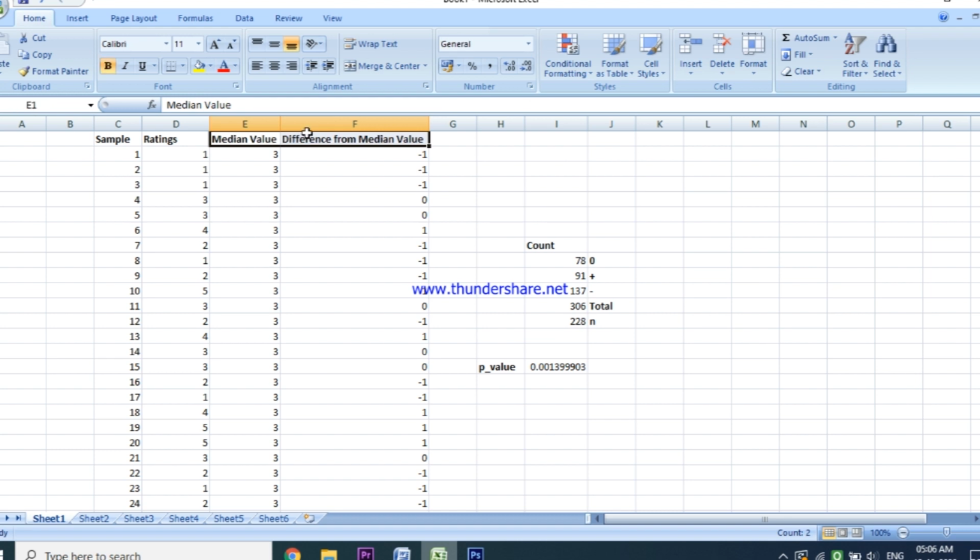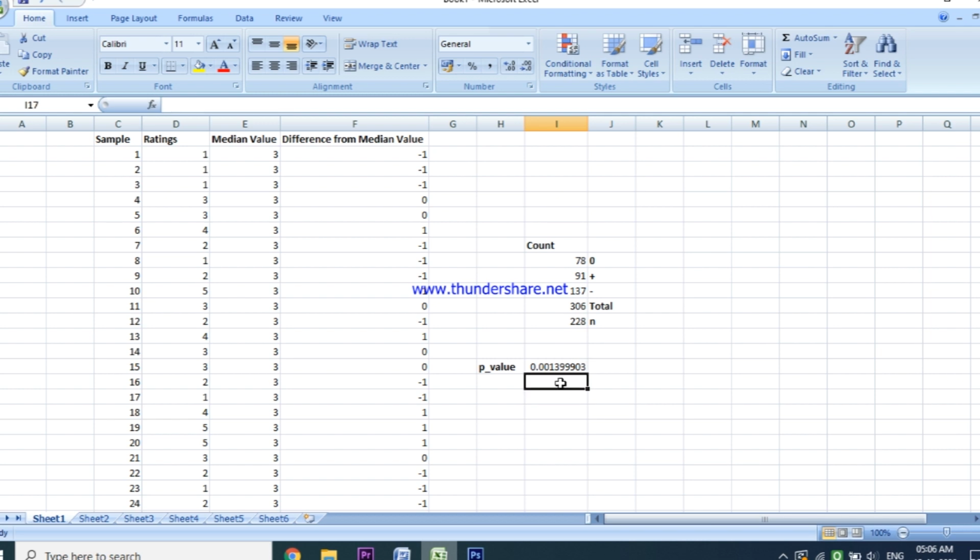And then how to proceed with this? We count the number of zeros, and the number of plus signs indicates those responses which are above 3, that is those who are going with agree and strongly agree. And then we take up the negatives. Then using binomial distribution, we can compute the p-value.